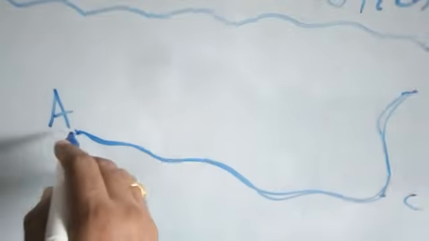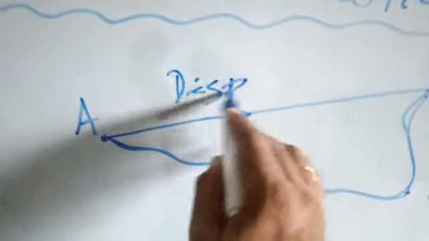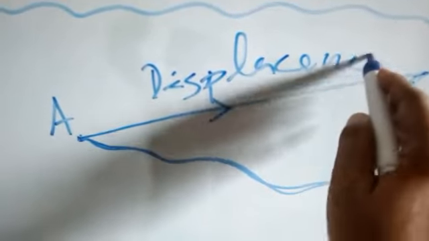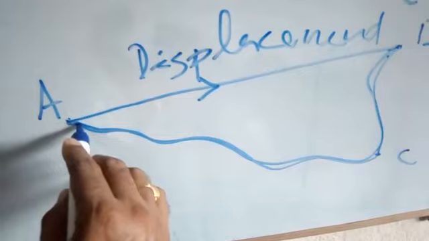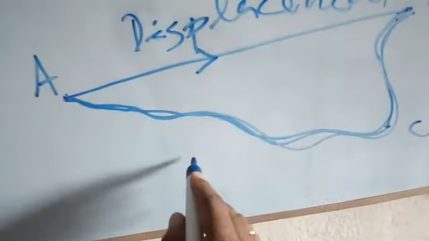But if I want to explain the same thing as displacement, it is the shortest length from A to B. If Mohan wants to go from A to B, he must move in the shortest path. That is, there must be a direction from A to B. So A to B, the shortest length, is called displacement. But this one, you can see, is the actual path followed, so it is called distance.